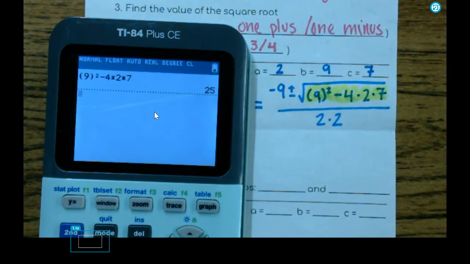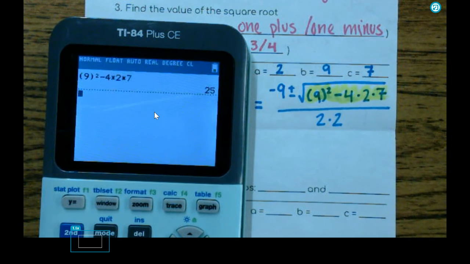Okay. Come show me what you put in your calculator. I put the square root in. Okay, we don't want to put the square root in yet. Okay, so we've got 25. Any questions about doing just the 9 squared minus 4 times 2 times 7?